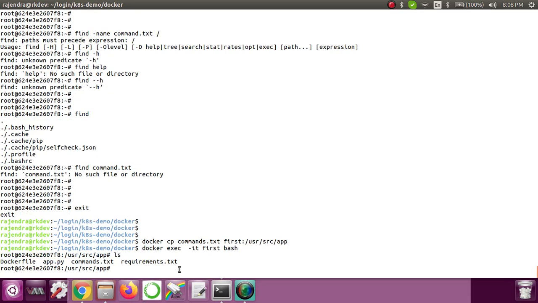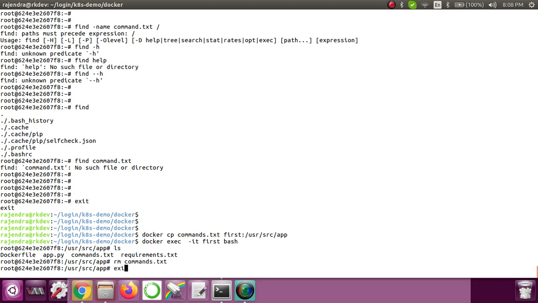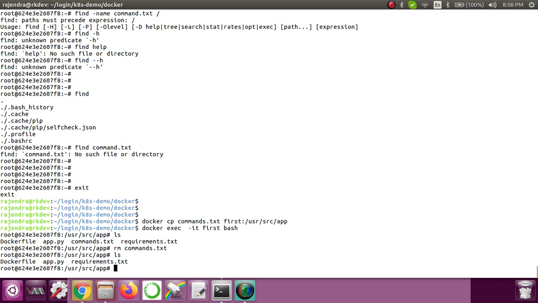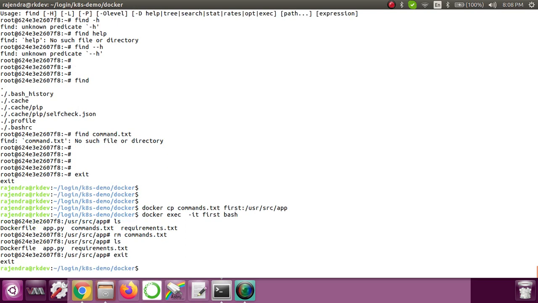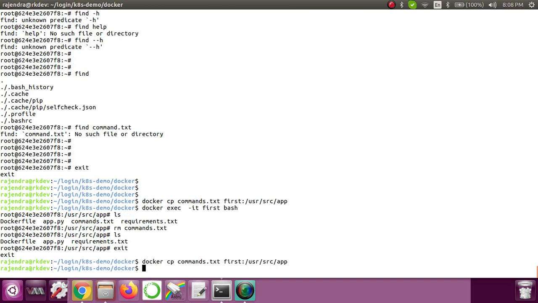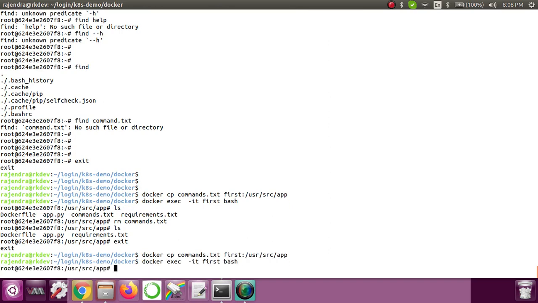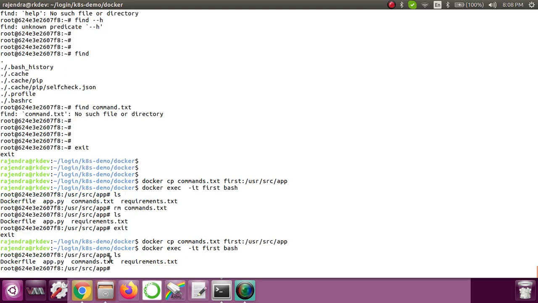Now if I remove command.txt, let me just exit first. If you see ls, now command.txt is not there. Let me exit out of it and again copy this file. Okay, now it is copied. Let me go inside again. If I do ls, here you can see that command.txt is there.